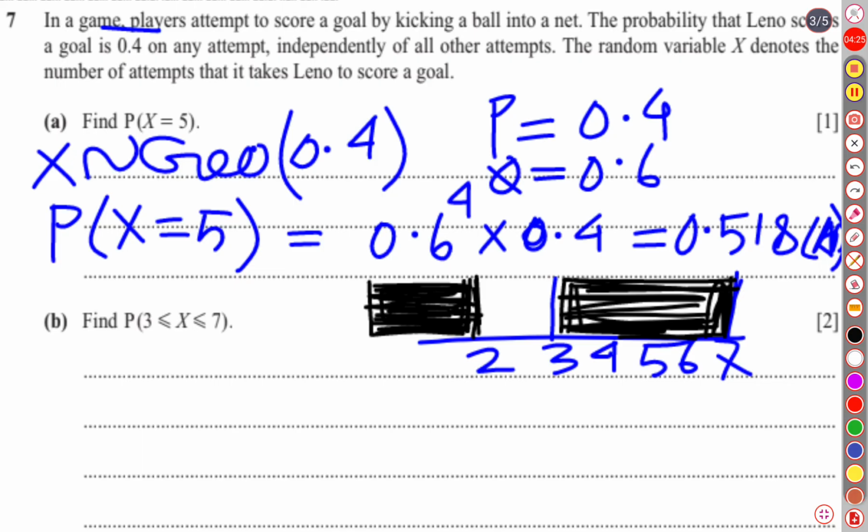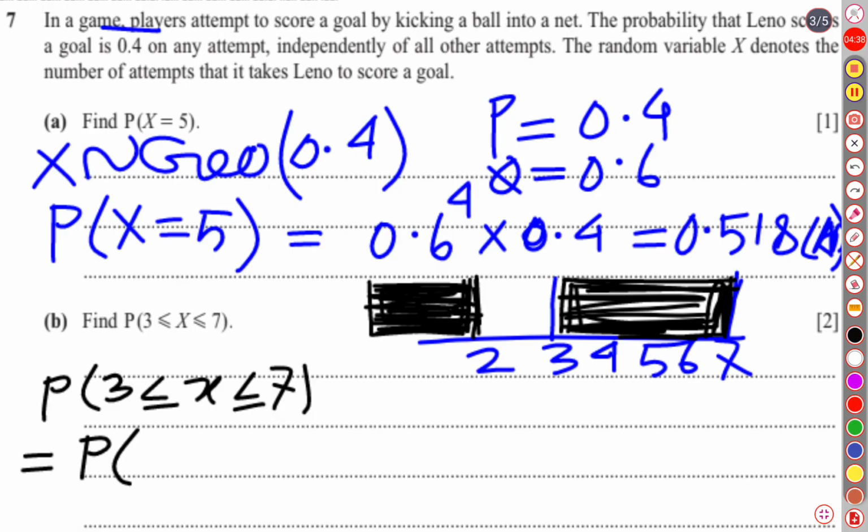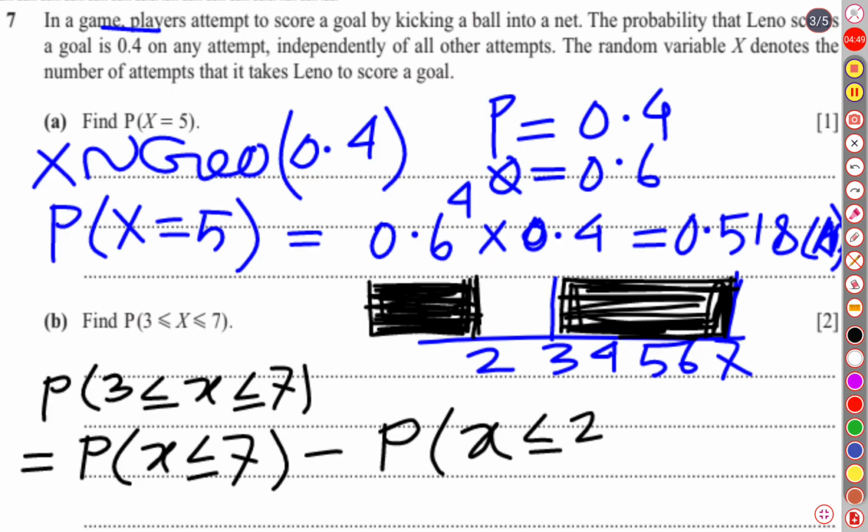So the probability of 3 until 7 is equal to the probability of X less than or equal to 7 minus the probability of X less than or equal to 2.